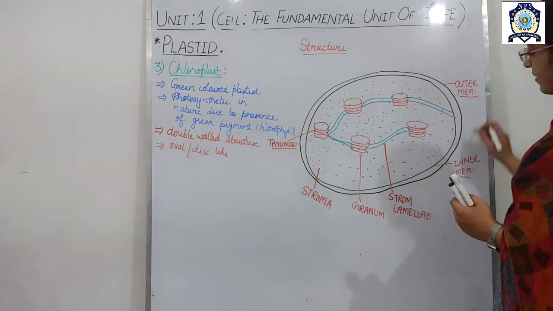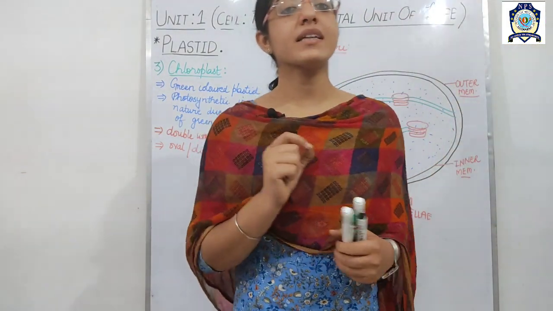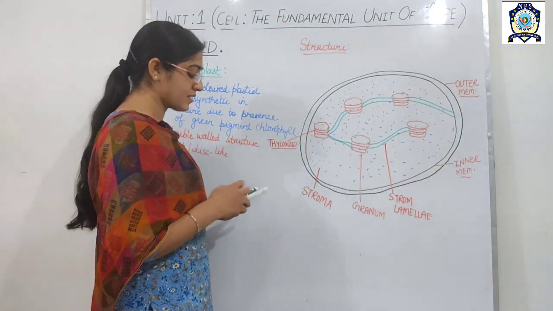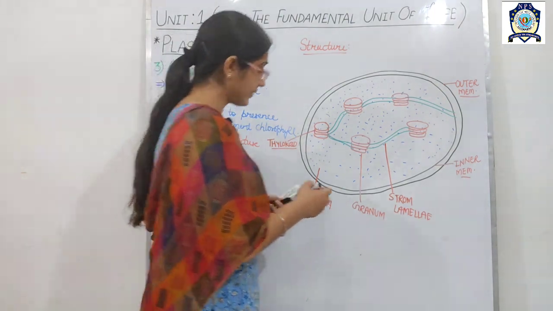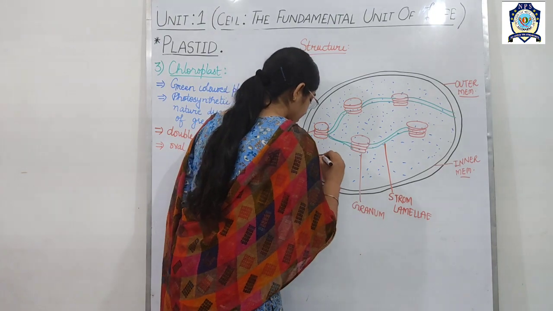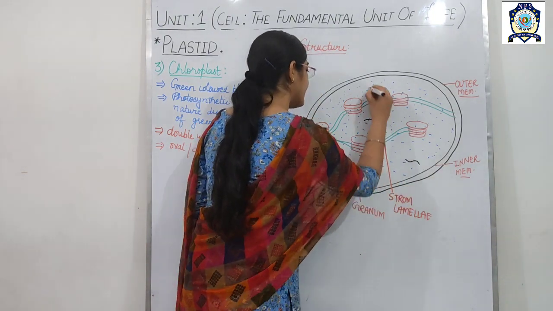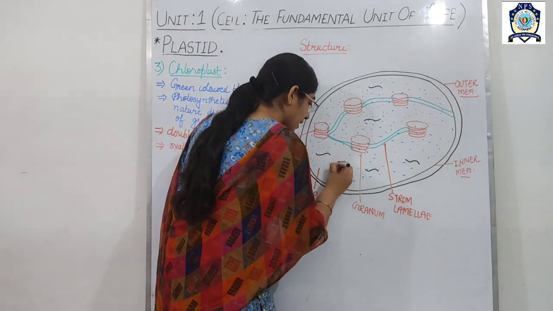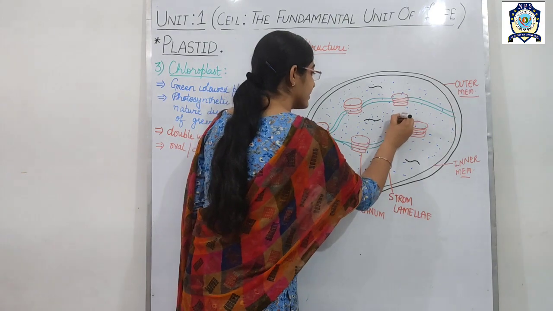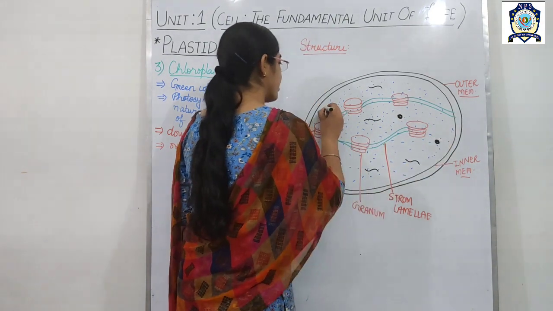Okay, and also in the stroma of the chloroplast there is DNA, and also these rounded organelles which are called the ribosomes.